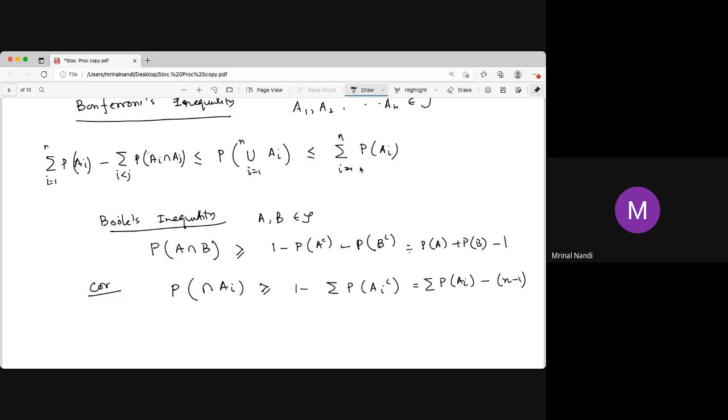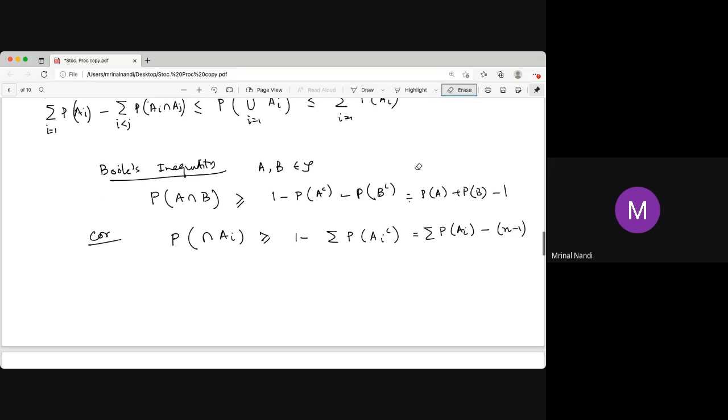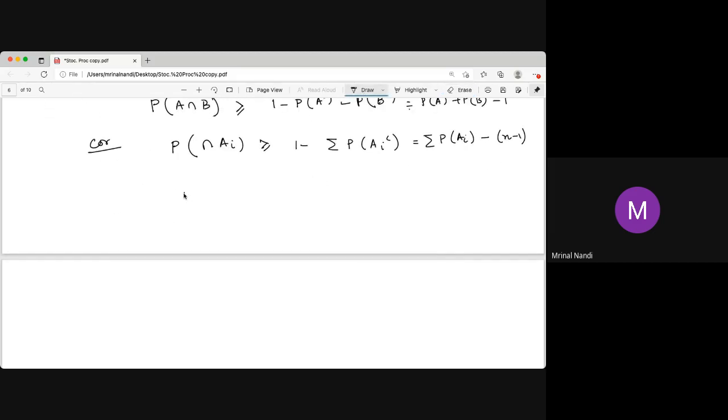So if the probabilities of Ai are large, then the union bound is not important. In that case, Boole's inequality is important, since the probability of A complement is small, and we can use this. On the other hand, if the probability of A complement is very close to 1, Boole's inequality is not useful, it is trivial. In that case the union bound is important, since the probability of Ai is small, so there is an upper bound. Let us write this for two sets. The probability of A union B is less than or equal to probability of A plus probability of B.